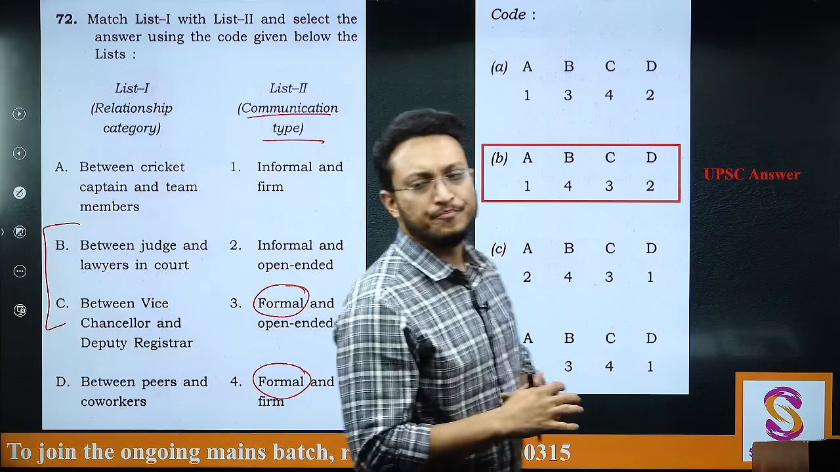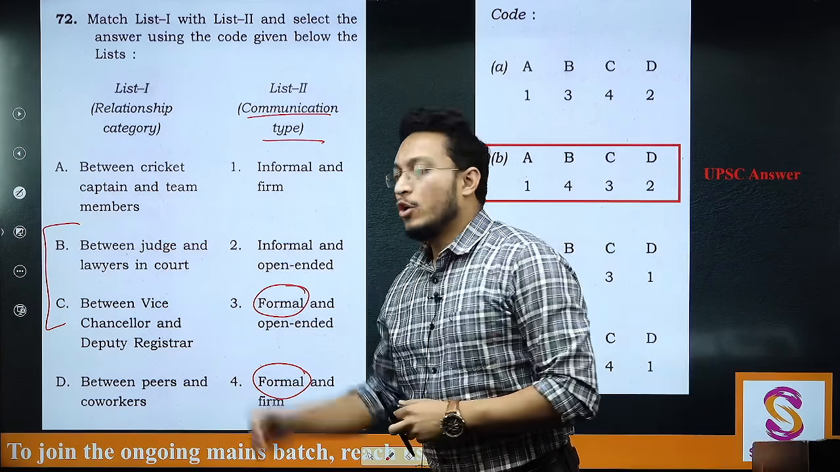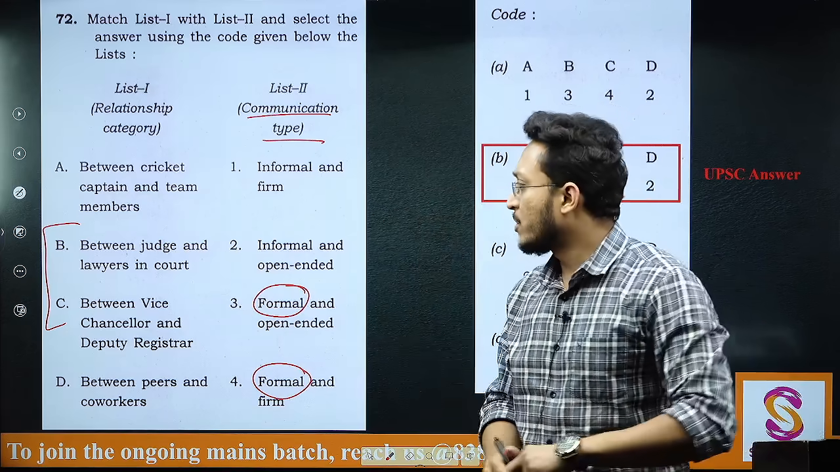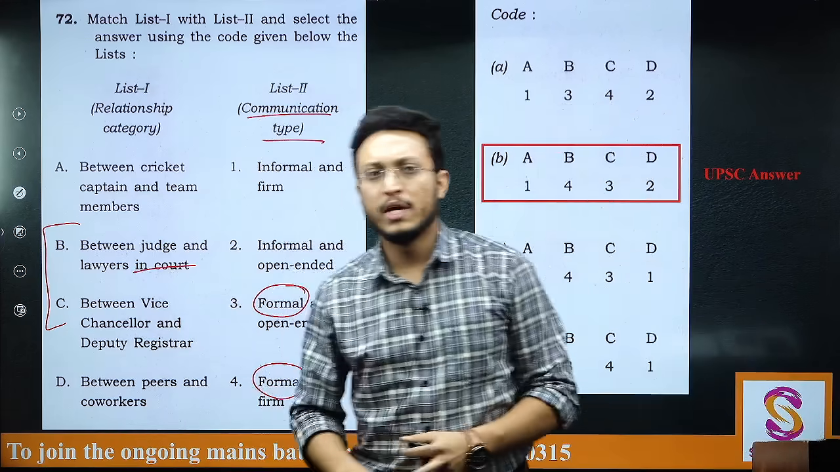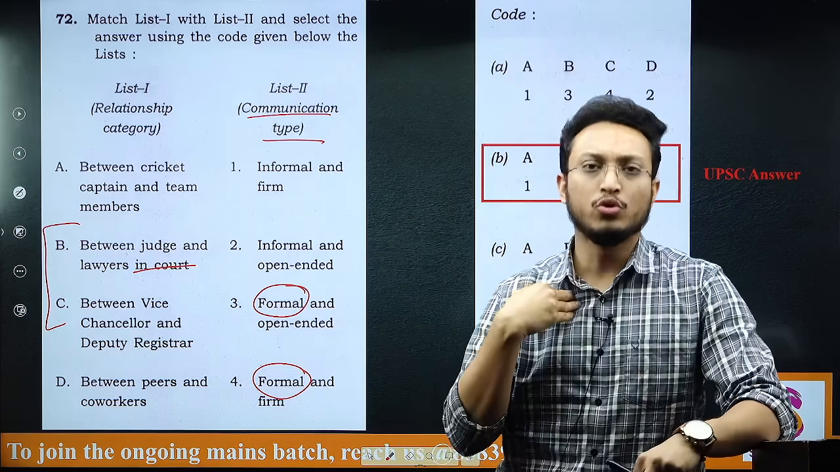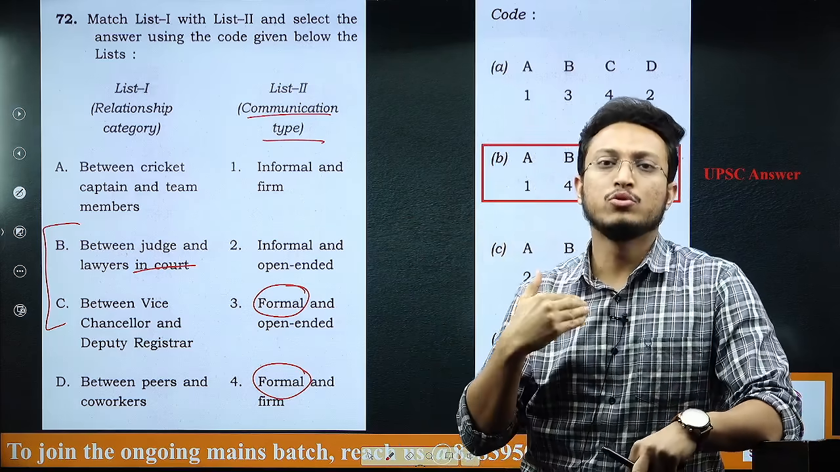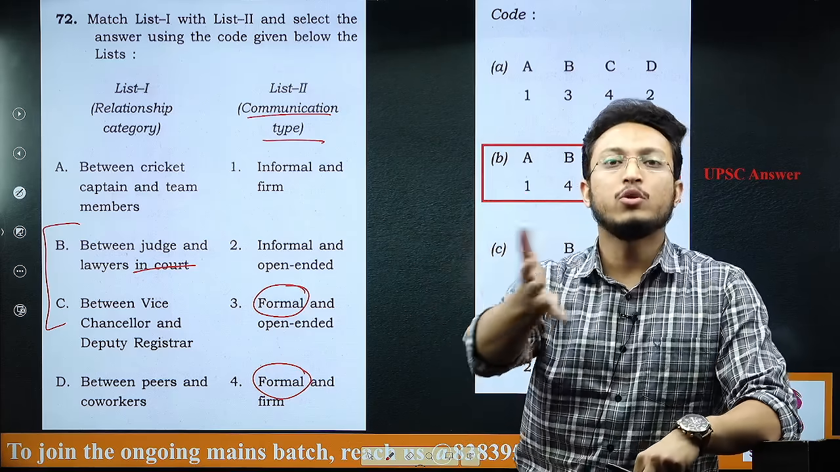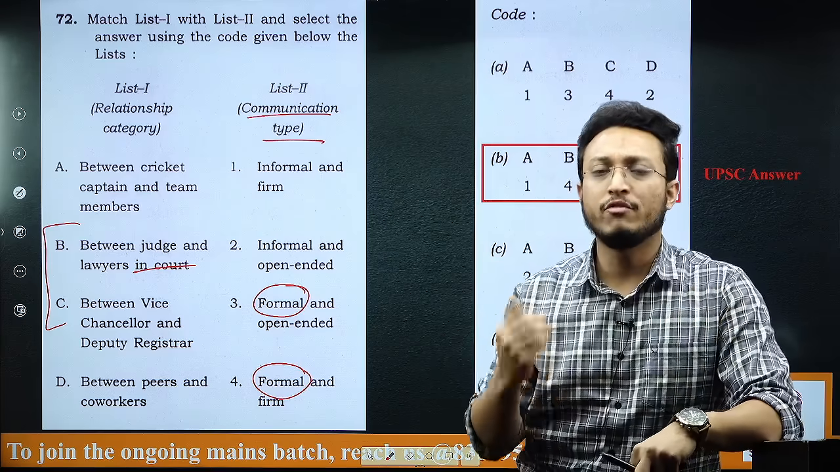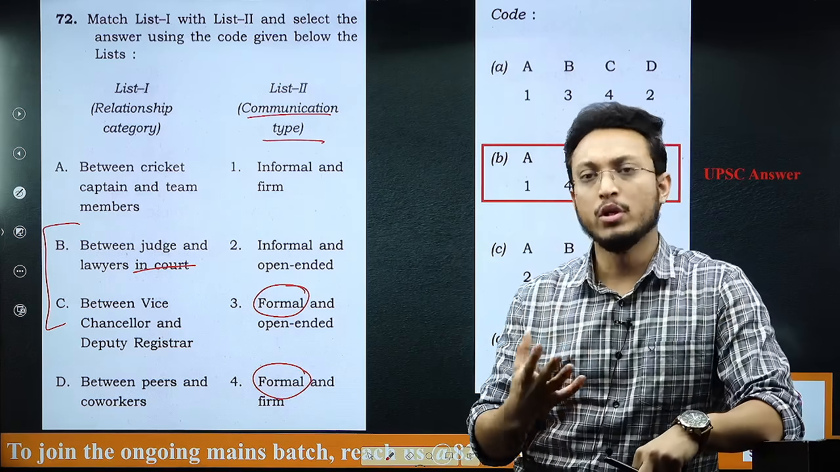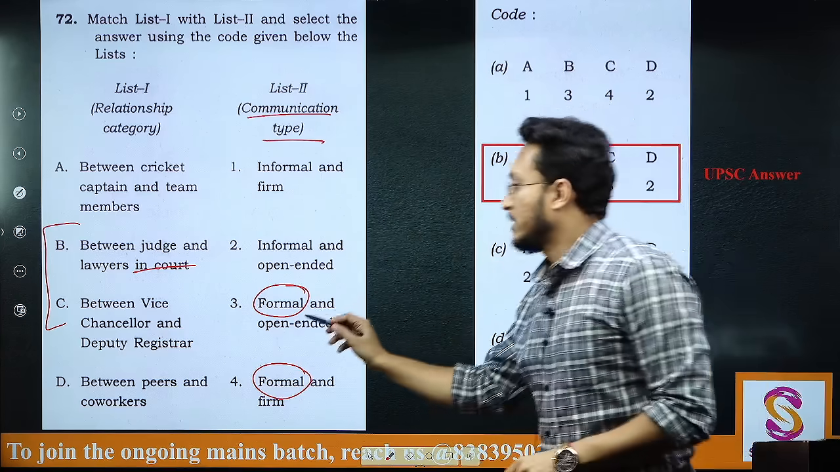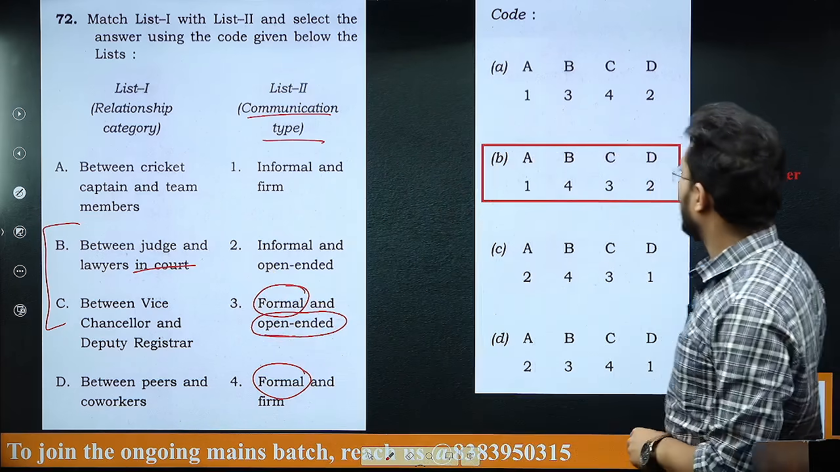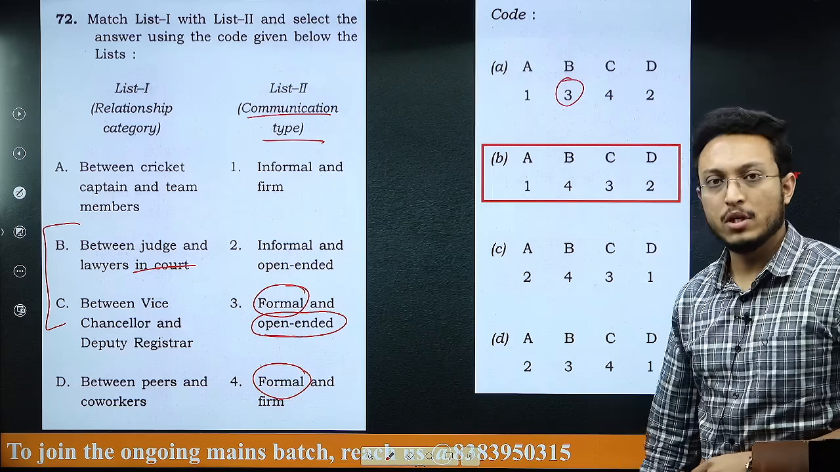And if you see between judge and lawyer, it is kind of an argument that goes on in a court, especially they have written in the court, and in the court it is an argument that goes on, it is a discussion that goes on. And especially if we talk about mediation where judges try to settle the case between the parties, if we consider all those scenarios in the court, then it seems open ended to me. So B should be 3, that means this should be the answer.